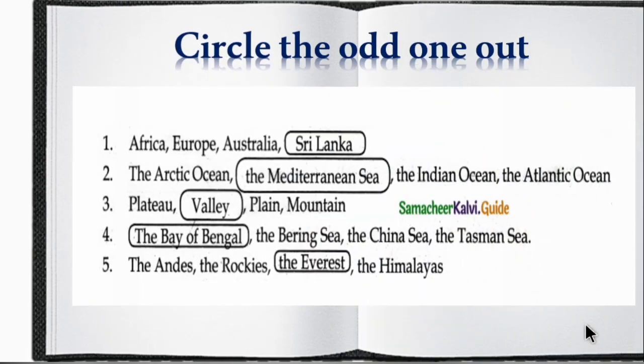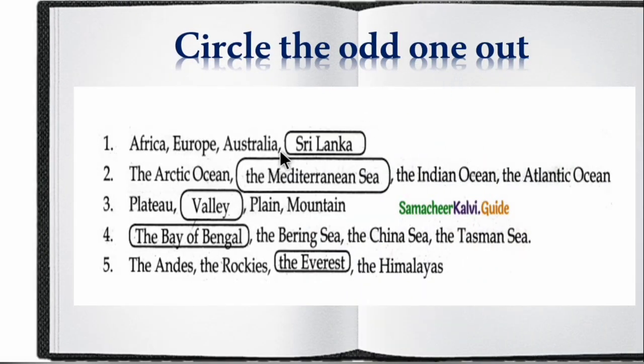Now circle the odd one out. Africa, Europe, Australia, Sri Lanka. The odd one is Sri Lanka because Africa, Europe and Australia are continents. Then Arctic Ocean, Mediterranean Sea, Indian Ocean and Atlantic Ocean. The odd one is the Mediterranean Sea because the remaining are all oceans. Then plateaus, valleys, plains and mountains. The answer is valley because valley comes under third order landform.